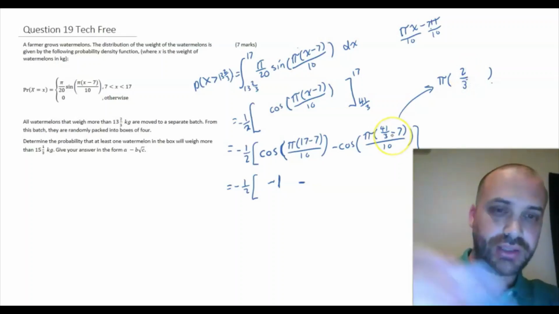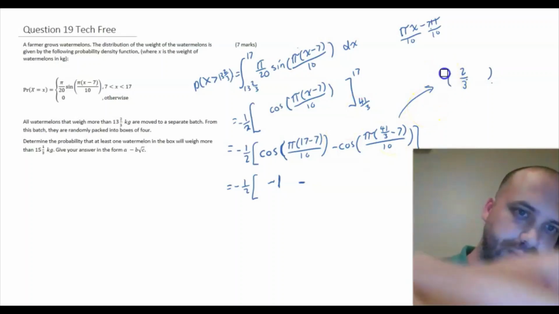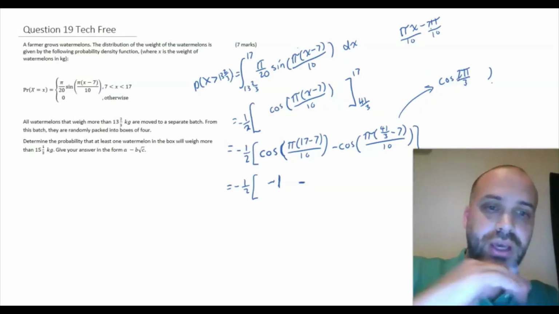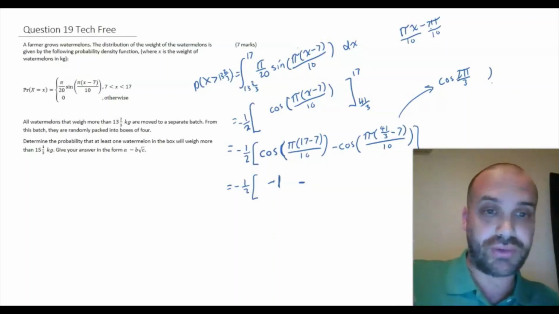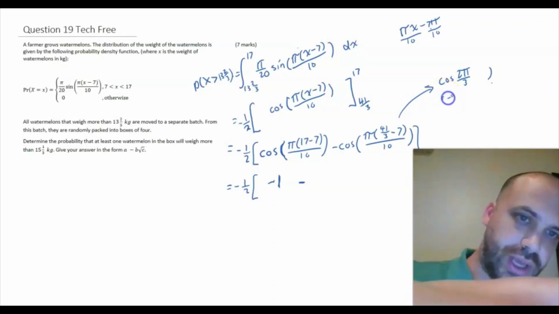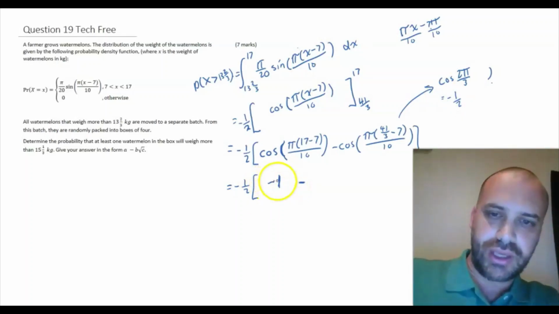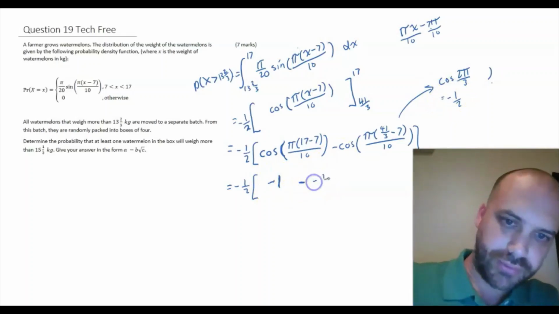And so finally, all of this becomes cos 2 pi over 3. And of course, you know the exact value of cos 2 pi over 3 is equal to negative 1/2. So I have this nice neat little thing here, negative 1 minus 1/2.